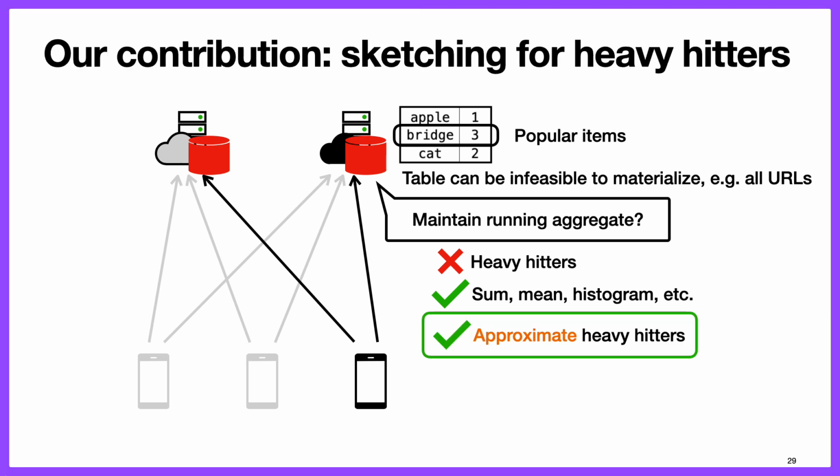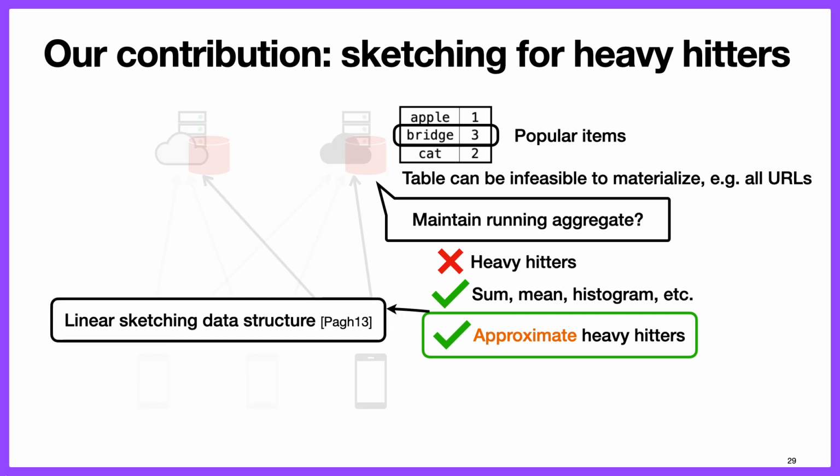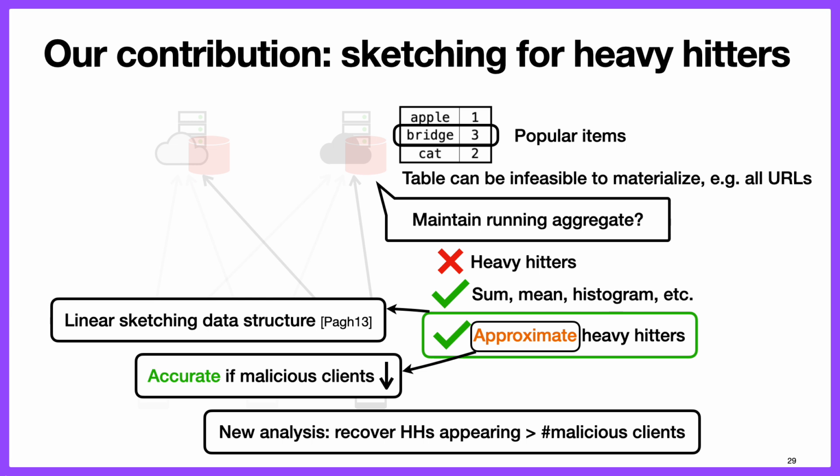What we show in this work is that if we allow for some error in the heavy hitters computation, so if we consider the approximate heavy hitters problem, then we can propose protocols where the servers can maintain a running aggregate and compute heavy hitters. The main idea behind that is to use linear sketching data structures. But the tricky part is proving that the accuracy of these data structures is still maintained even when there are malicious clients in the system. And we present a new analysis which shows that you can recover heavy hitters which appear more than the number of malicious clients.